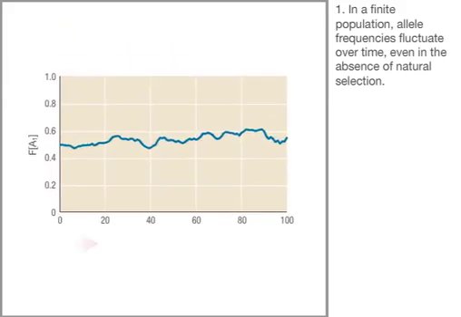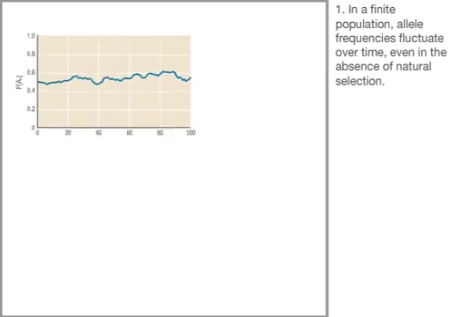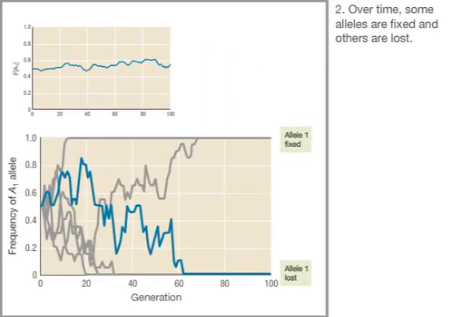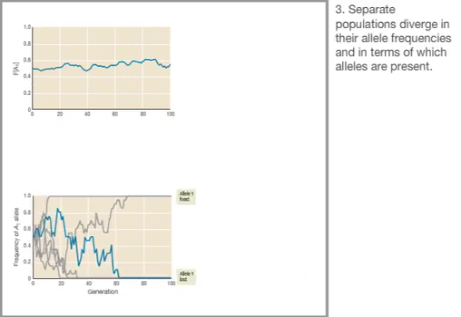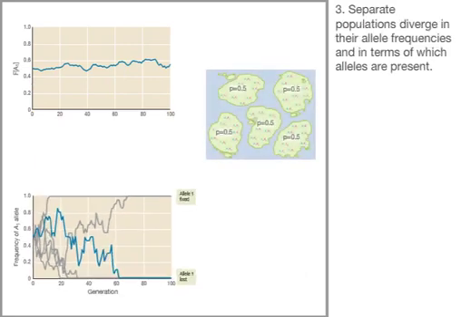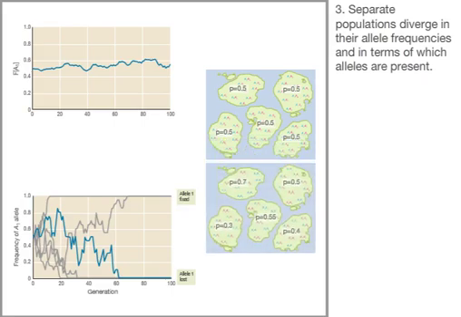To summarize, there are 3 general consequences of genetic drift. 1. In a finite population, allele frequencies fluctuate over time, even in the absence of natural selection. 2. Over time, some alleles are fixed and others are lost. 3. Separate populations diverge in their allele frequencies and in terms of which alleles are present.